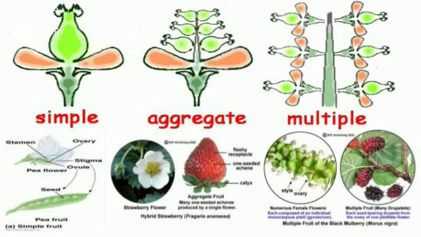Now look at this picture here. In this picture they have given you the diagram of three types of fruits. That is simple fruit, aggregate fruit, multiple fruit. If you look into the picture itself, you can understand how each thing is formed. So here simple fruit is, you have one flower which contains one ovary. Aggregate fruit, the second one, one flower which contains many ovaries. And the third, a multiple fruit, is an inflorescence of flowers which turns into a fruit which looks like a single fruit because it's got a common outer covering.